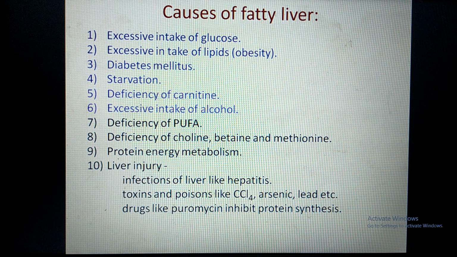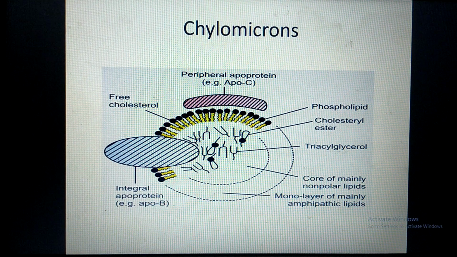They are required for synthesis of phospholipid, mainly lecithin. And this lecithin phospholipid is important for formation of the covering of a lipoprotein. Here I have told you that this is the structure of lipoprotein. In the core, hydrophobic lipids are present. Covering is formed by phospholipids, here mainly lecithin. And in the lecithin, polyunsaturated fatty acid is present.